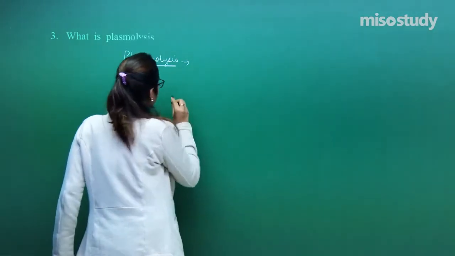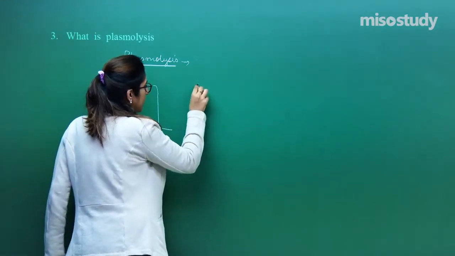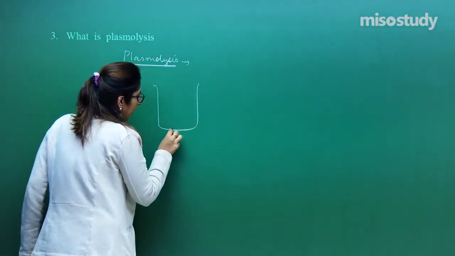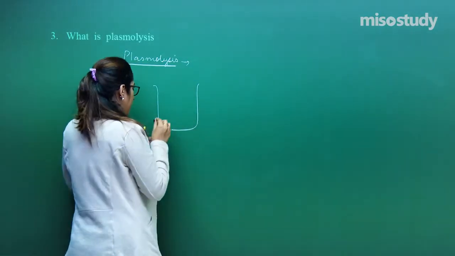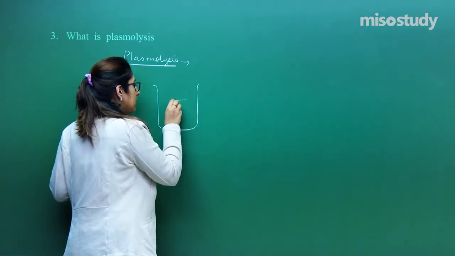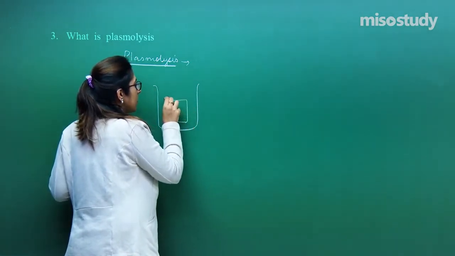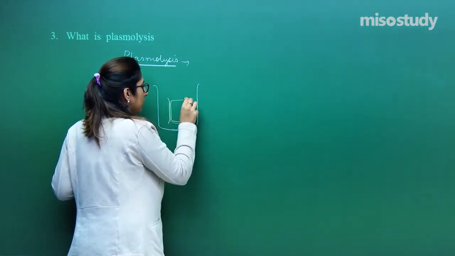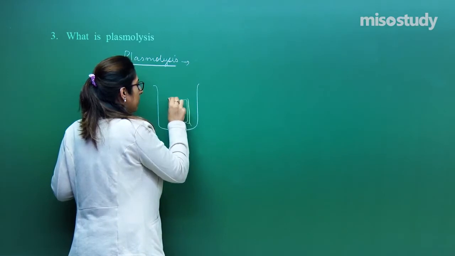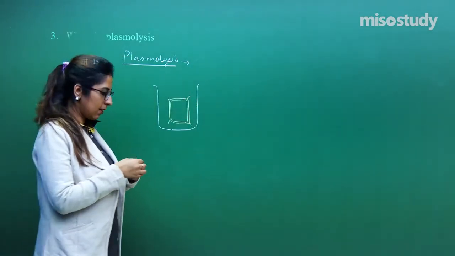Suppose I have one beaker. Just have a look, I am explaining what exactly plasmolysis is. I have placed a cell in this. This is a plant cell, and plasmolysis always occurs in the case of a plant cell.